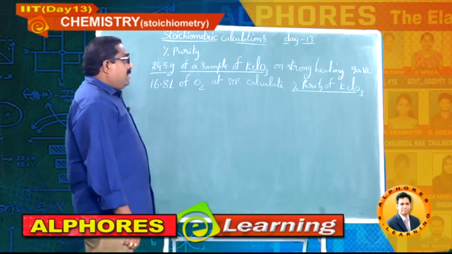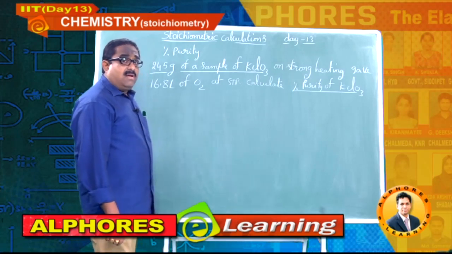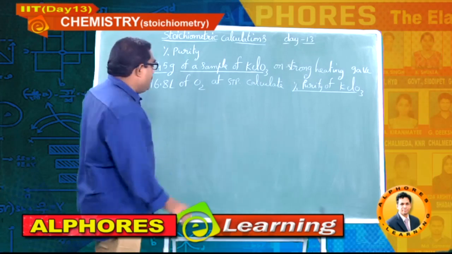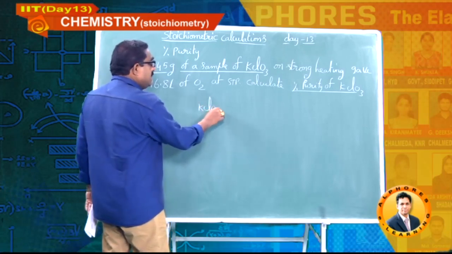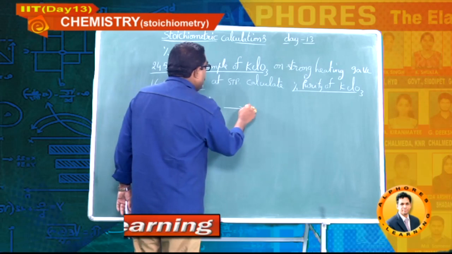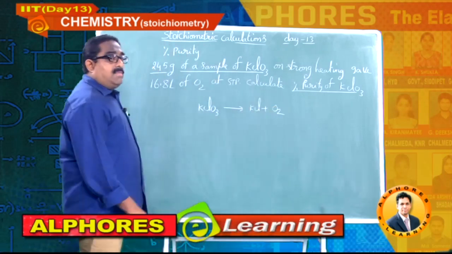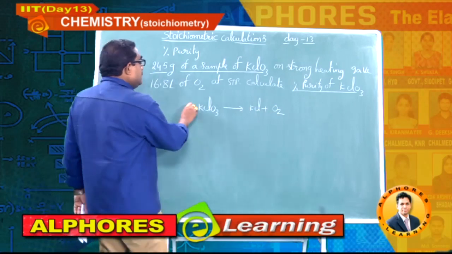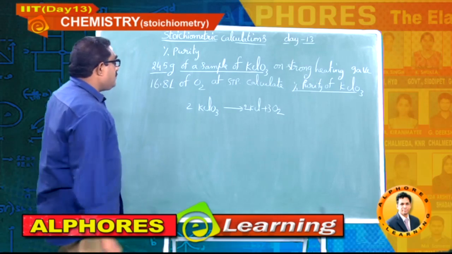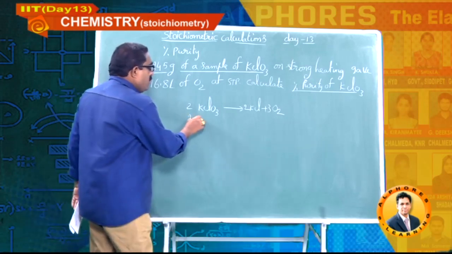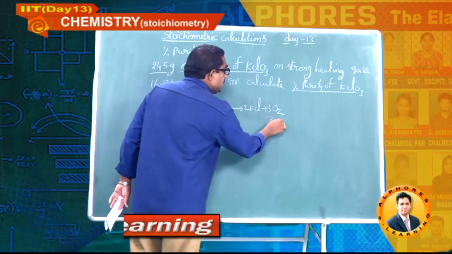First of all, let me write down the balanced chemical equation for the decomposition of potassium chlorate. I am writing here students, please write down the solution. Potassium chlorate on decomposition gives potassium chloride and oxygen. This is the balanced chemical equation. Now I can write 2 moles gives 3 moles oxygen.